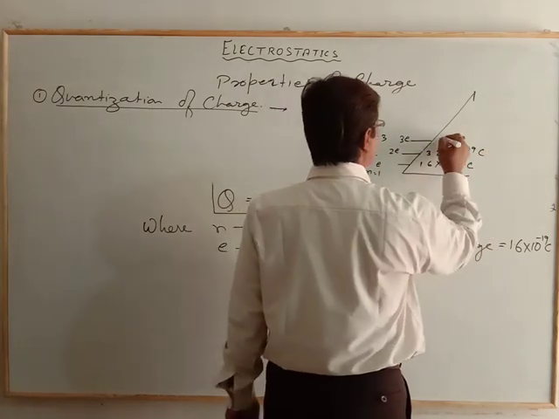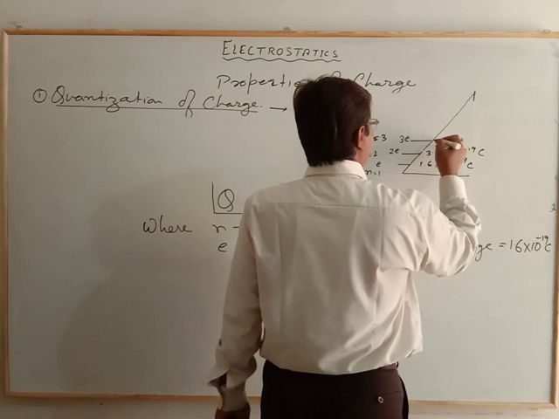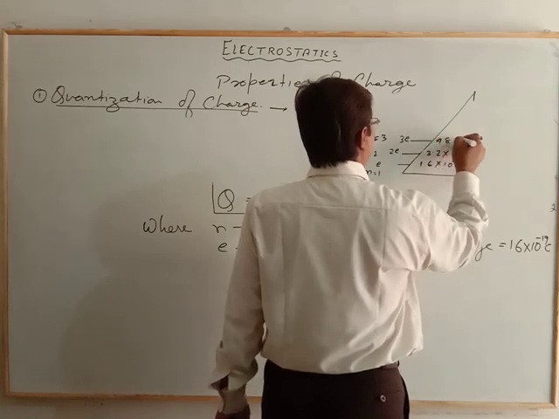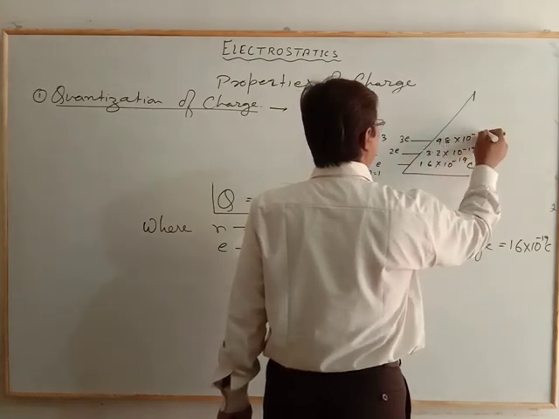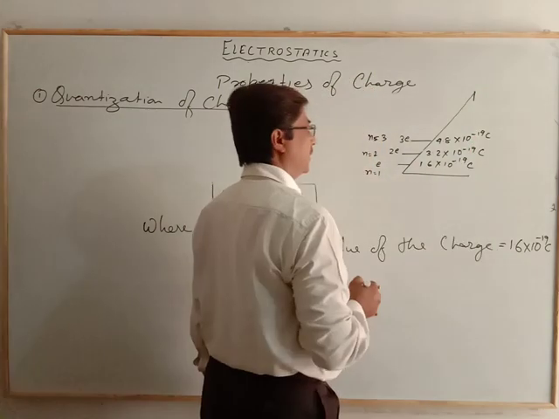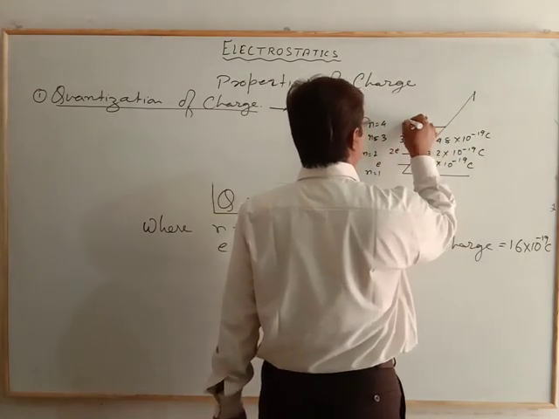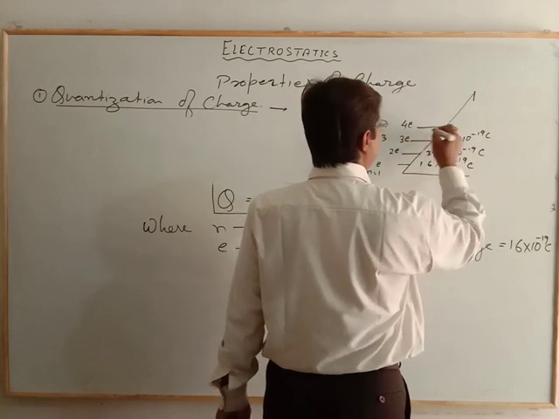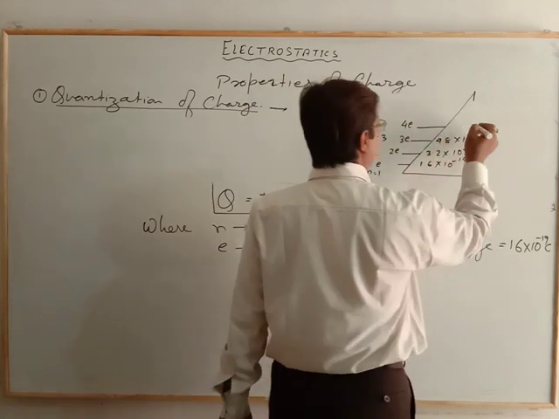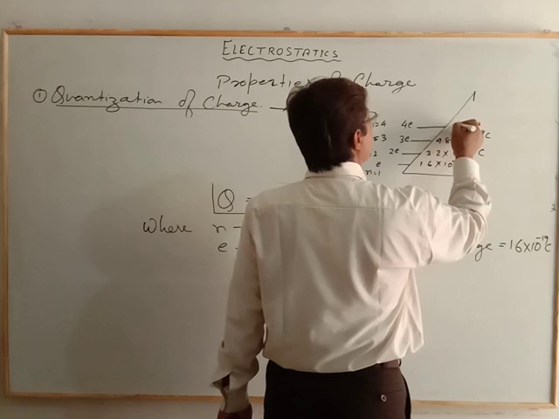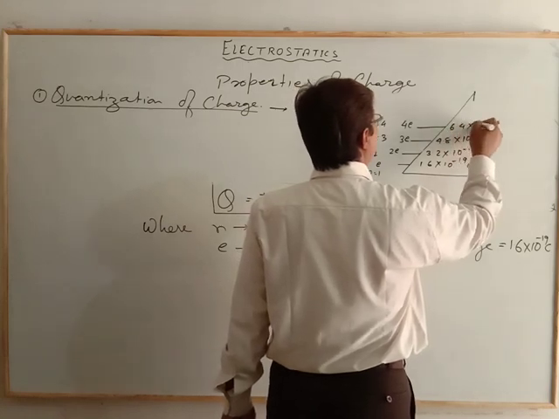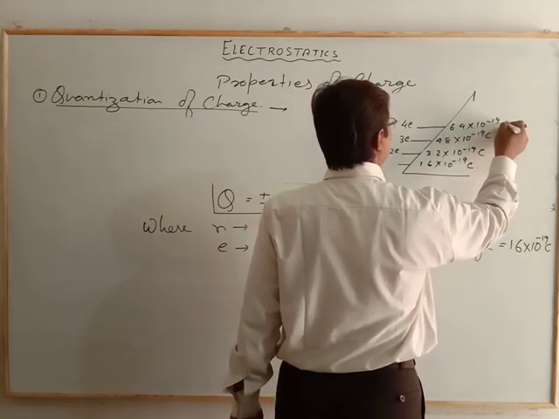For the third it is 4.8 into 10 to the power minus 19 coulomb. Now n is equal to 4, that means it has 4 electrons, 4 of the charge, and again it is 6.4 into 10 to the power minus 19 coulomb.